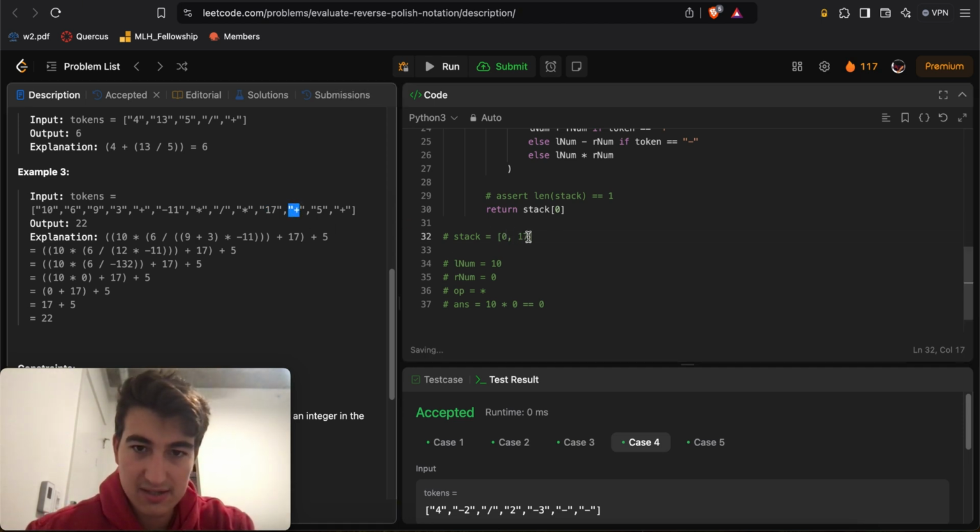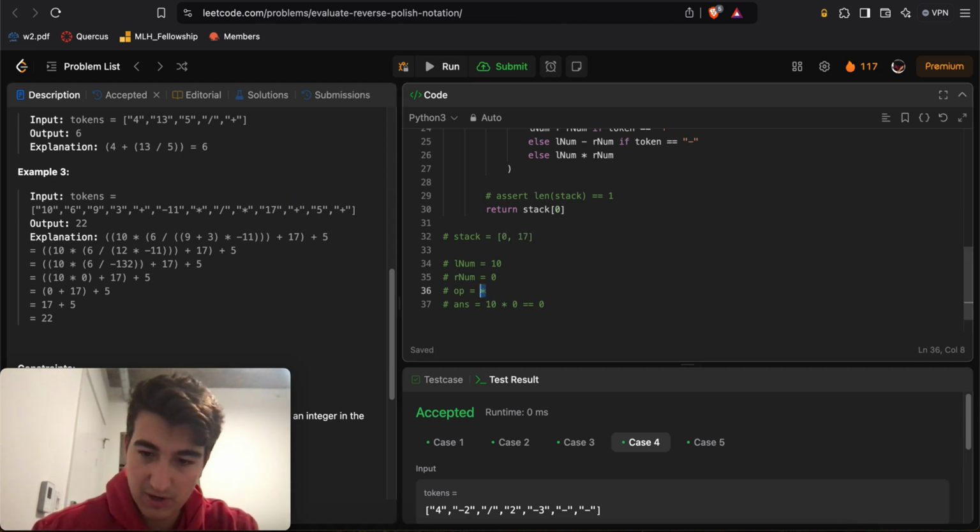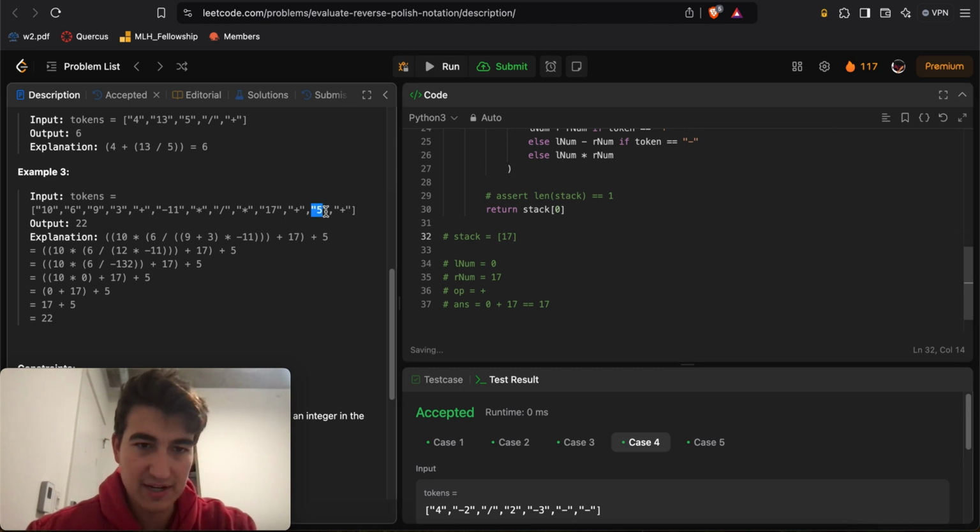Now we see a plus sign, so we make the operation a plus sign. We take the 17 here and make this our right num, we take this 0 here and make this our left num. The left num is 0, the operation is a plus, the R_num is 17, so 0 plus 17 gives us 17, so now we add 17 to the top of our stack, right? And there we go. Then the next number that we see is a 5. Okay, very nice. We're going to add 5 to the top of the stack.